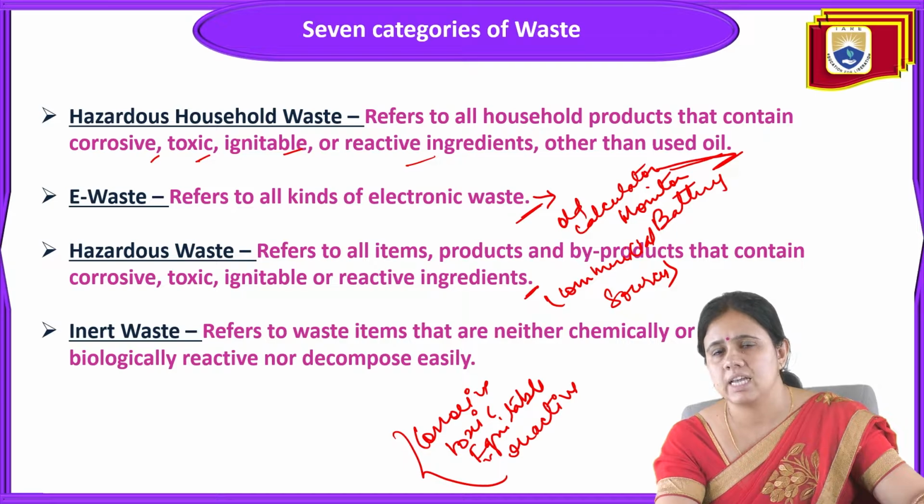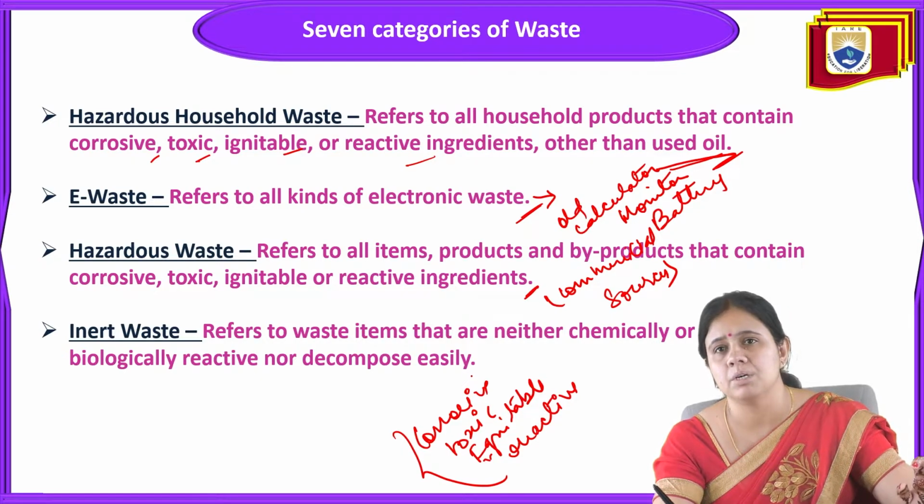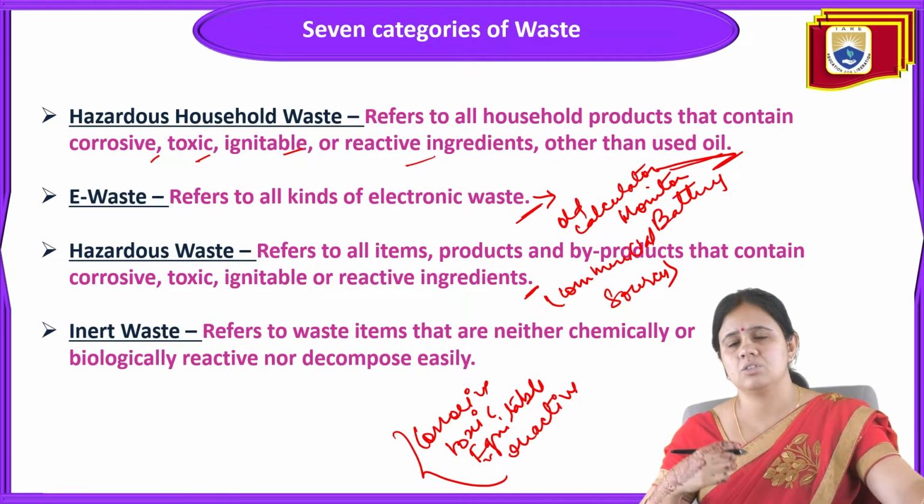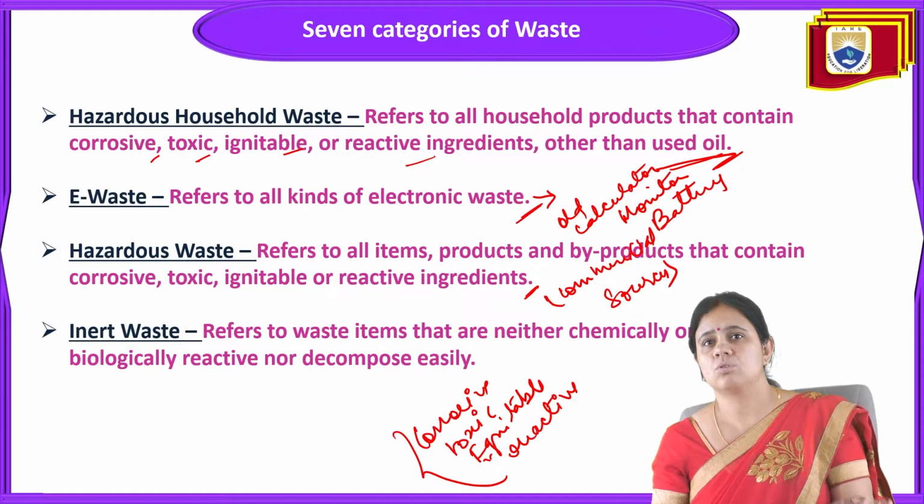Next is inert waste. Inert waste refers to waste items that are neither chemically nor biologically reactive, but also cannot be decomposed easily. So this type of waste is called inert waste. It is not very chemically active, but it cannot be decomposed either. So it is a waste and it is inert. Inert means what?